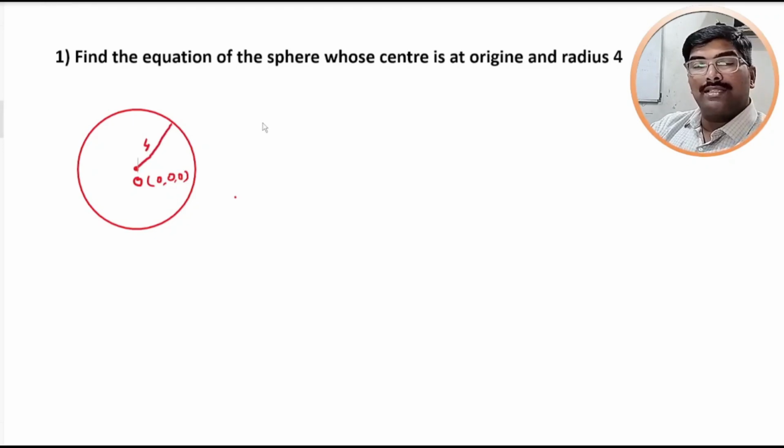So we have to solve this example by using standard form, where in case of standard form we have to find the equation of the sphere whose center is at origin and radius is r.